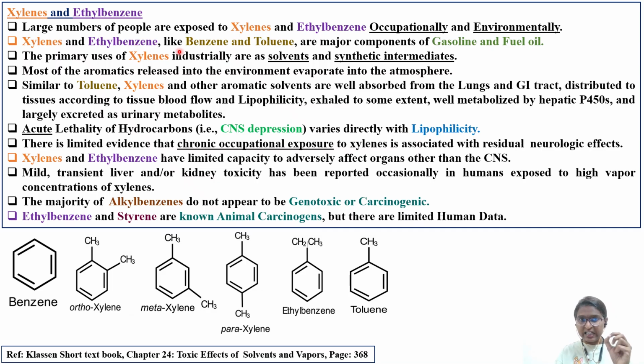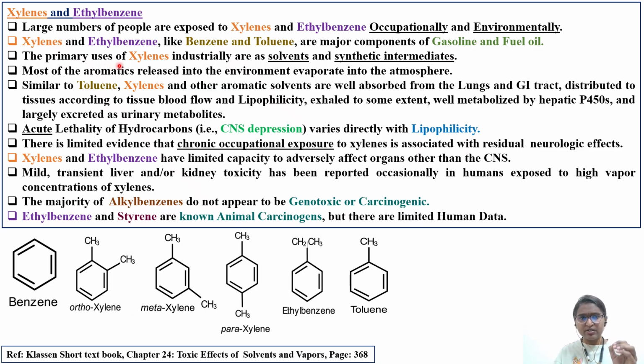Xylene and ethyl benzene, like benzene and toluene, as I told you, you cannot differentiate; you have to read them in an integrated way. So we are discussing xylene, ethyl benzene, benzene and toluene also. Similarly to benzene and toluene, these two solvents are major components of gasoline and fuel oil. If you look into petroleum, gas oil, and natural oil, these are obtained at different fractionations, at different temperatures, based on vapor pressure or density. At a particular pressure or temperature, when you heat gasoline or fuel oil, you will get xylene and ethyl benzene. So they are major components of gasoline as well as fuel oil. You have to remember the source here.